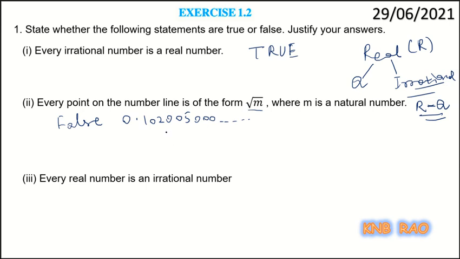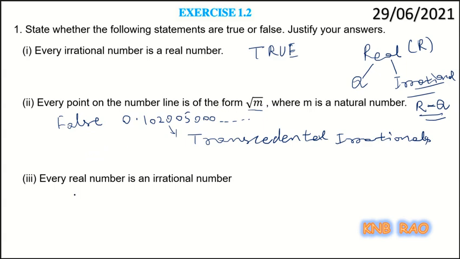That's why these sort of irrational numbers, which cannot be written in the form of root m, we call them transcendental irrational numbers. So, the claim that every number can be written in this form is wrong.